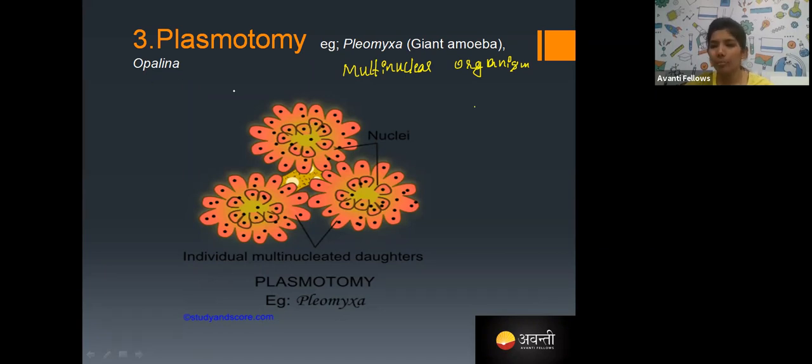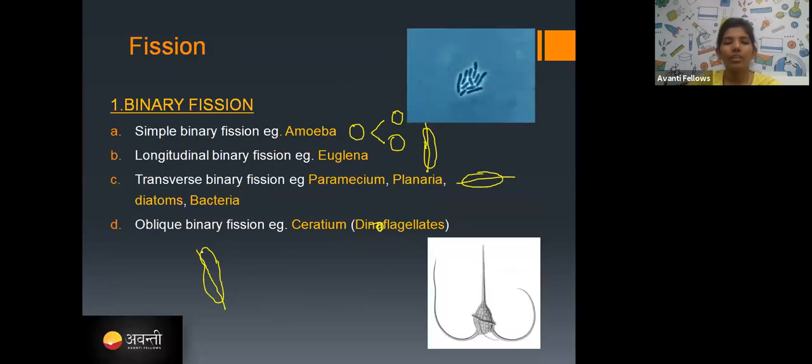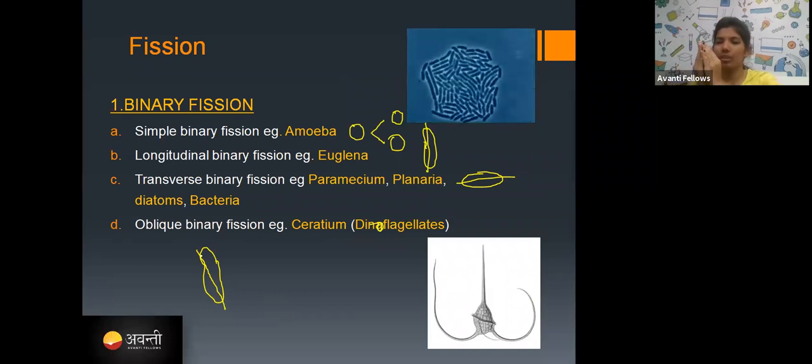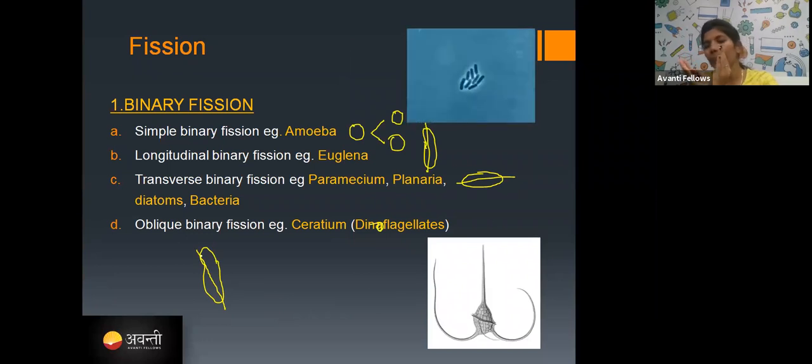Ma'am, sorry, explain again about oblique fission. Okay, one minute. The people want me to explain this again. So oblique fission is just a slant division. If the slant division takes place in the organism, that is what is called oblique division.